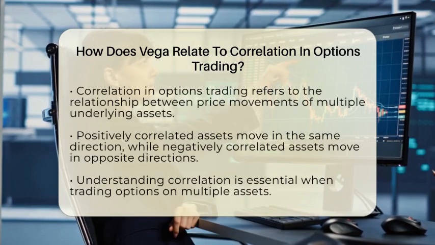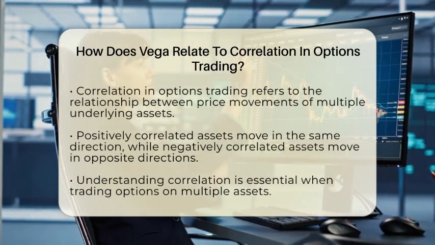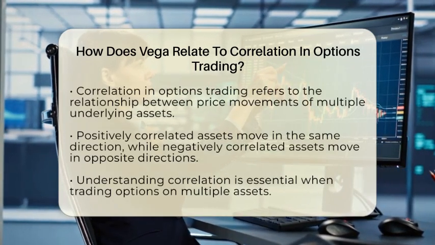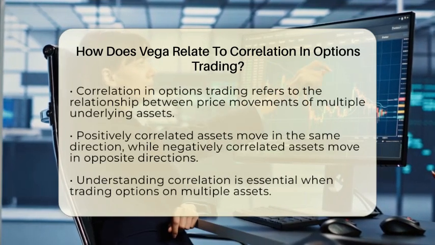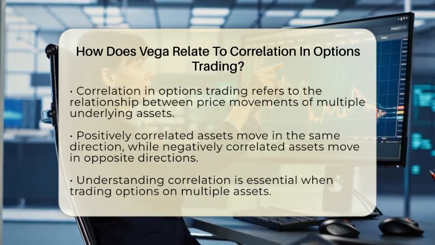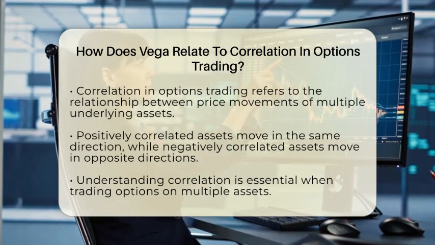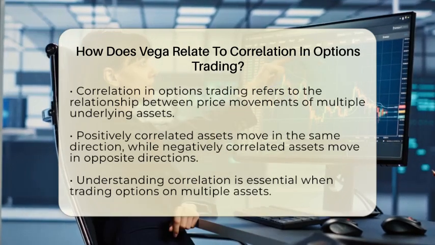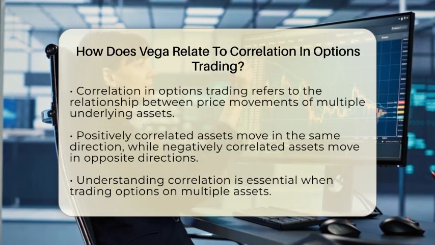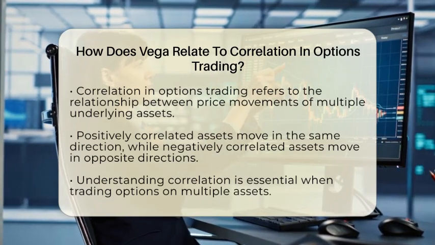Now let's talk about correlation. In options trading, correlation refers to how the price movements of two or more underlying assets relate to each other. If two assets are positively correlated, they tend to move in the same direction. Conversely, if they are negatively correlated, they move in opposite directions.